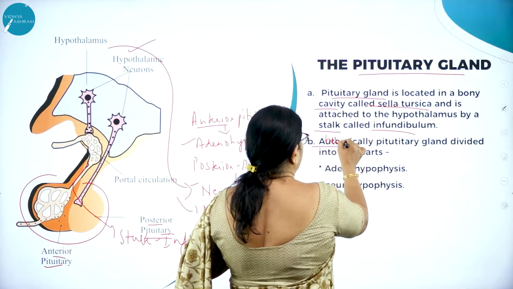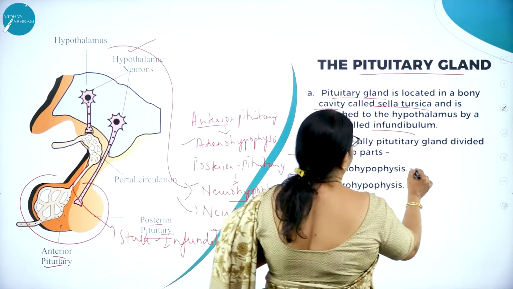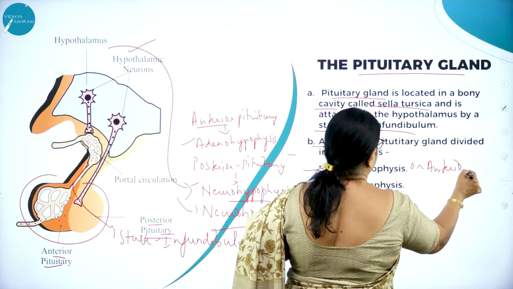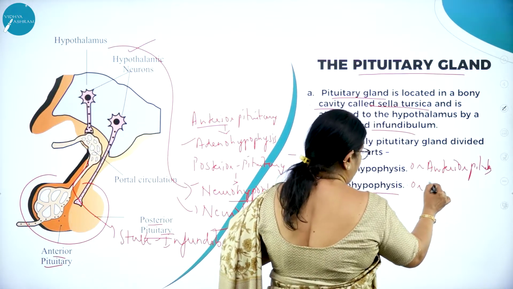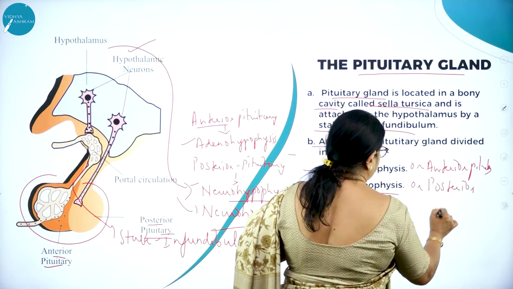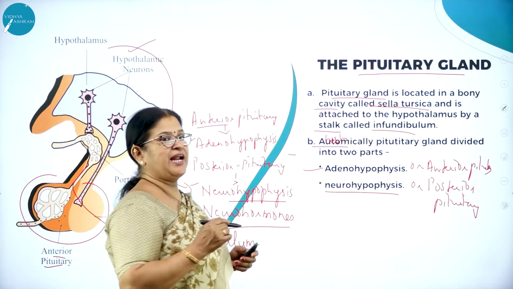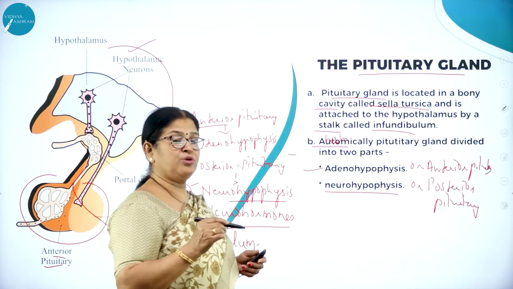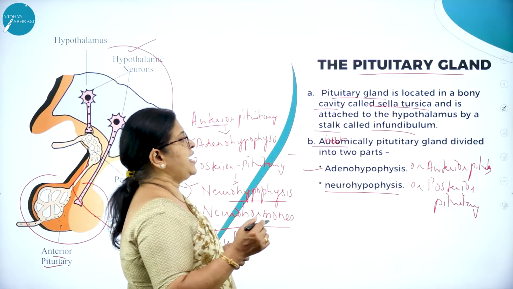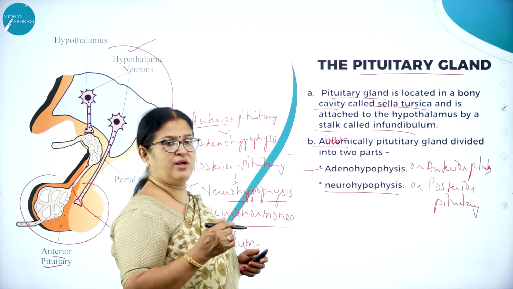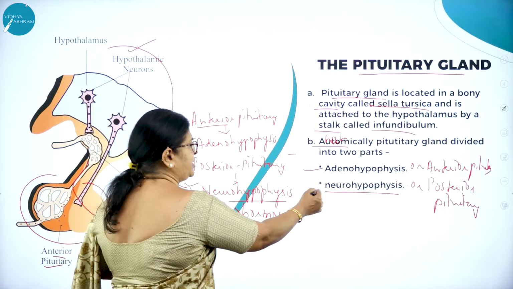Anatomically, the pituitary gland is divided into two parts: adenohypophysis, otherwise called anterior pituitary, and neurohypophysis, otherwise called posterior pituitary. So I repeat, the pituitary gland is called a master gland because it controls the other endocrine secretions, and it is located in a bony cavity called sella turcica and is attached to the hypothalamus by a stalk called infundibulum. Anatomically, the pituitary gland is divided into two parts, adenohypophysis and neurohypophysis.